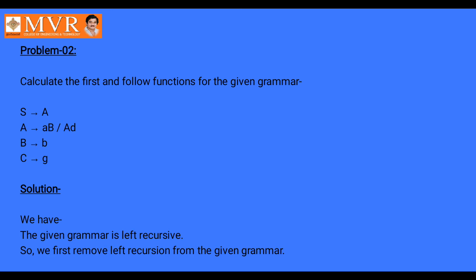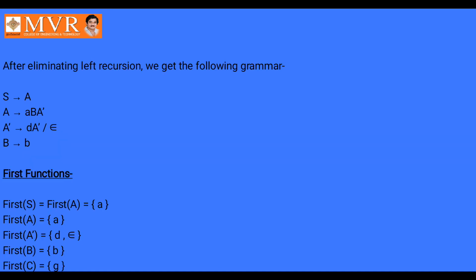Before applying the first and follow functions, you have to check for left recursion in the given grammar. If left recursion occurs, then remove the left recursion, rewrite the grammar, and follow the steps for solving problems.